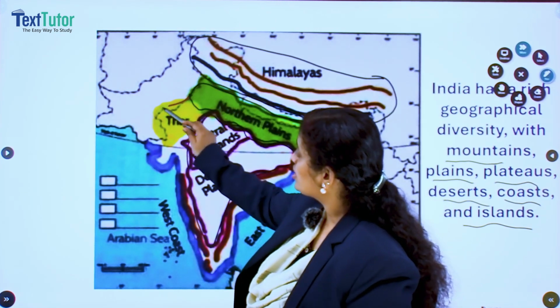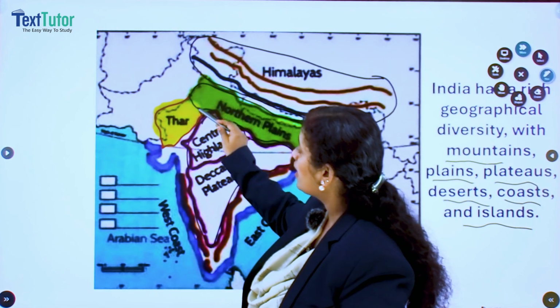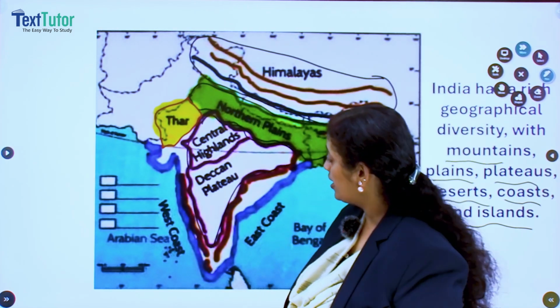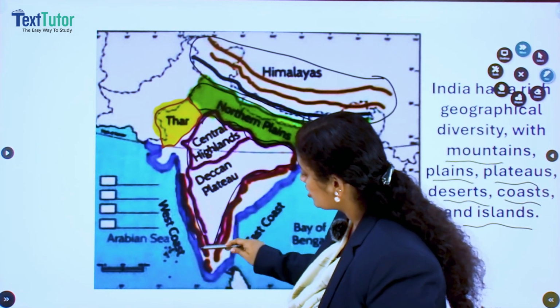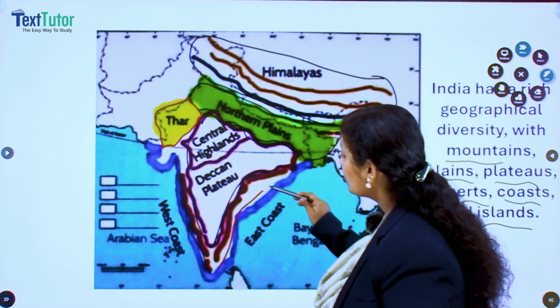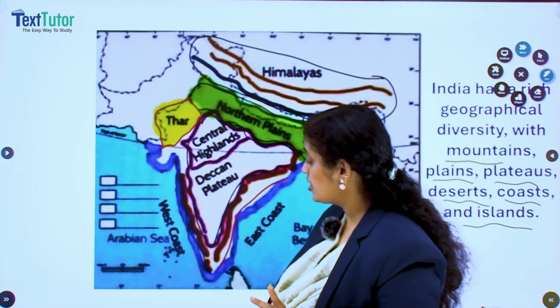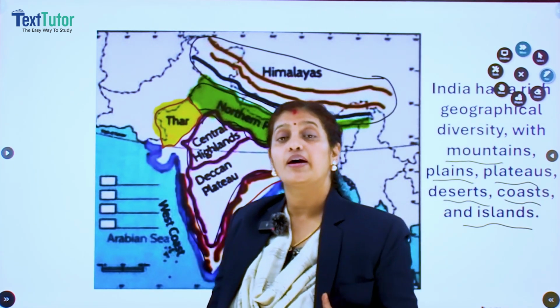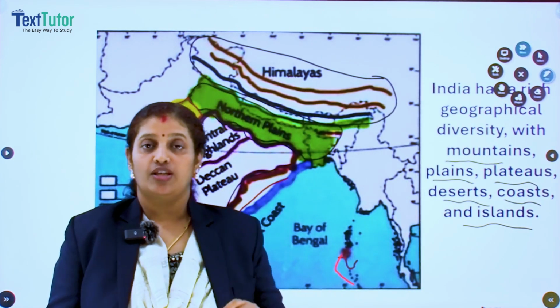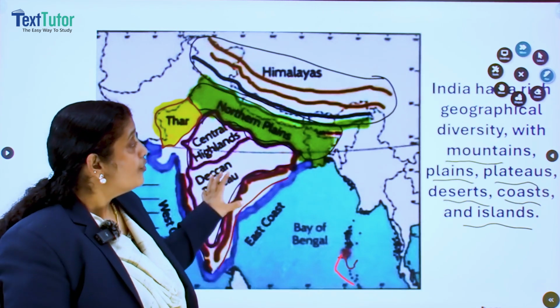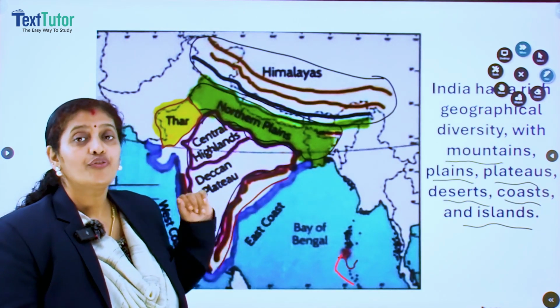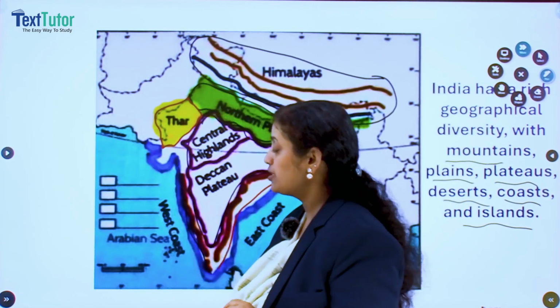Then this yellow region, the Thar Desert. Then the coastal plains, this shaded region, and along with them we have two islands. Which are the two islands? Andaman Nicobar and the Lakshadweep Islands. So these are the physiographic divisions of India. I hope you are getting my point.